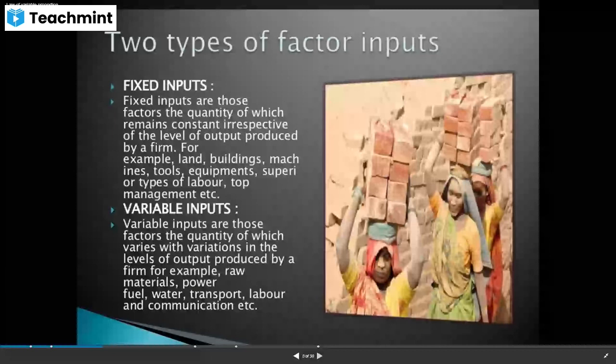There are two types of factor inputs. One is fixed inputs and the second one is variable inputs. I have already explained this. Do you remember this? What is fixed and what is variable?